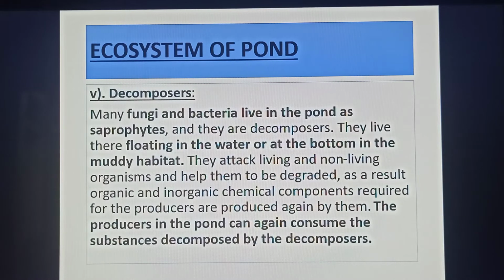Then what about the decomposers of a pond ecosystem? Many fungi and bacteria live in the pond as saprophytes, and they are decomposers. They float in the water or live at the bottom in the muddy habitat. They attack living and non-living organisms and help them to be degraded. As a result, organic and inorganic chemical components required for the producers are produced again by them. The producers in the pond can again consume the substances decomposed by the decomposers.